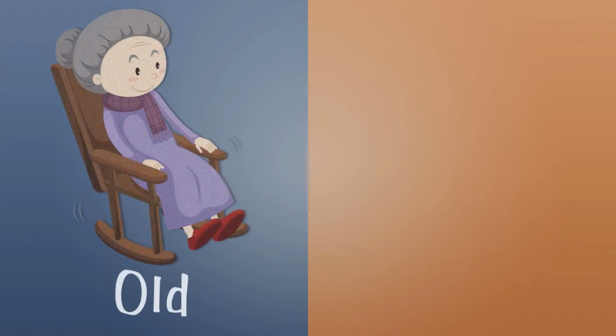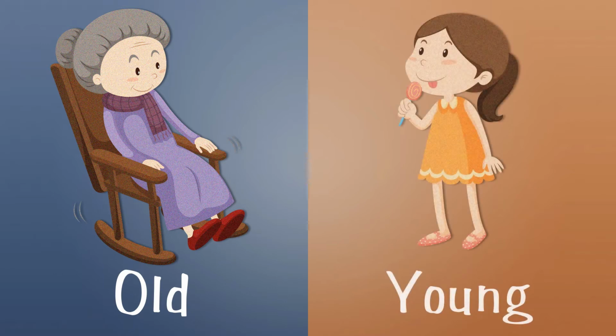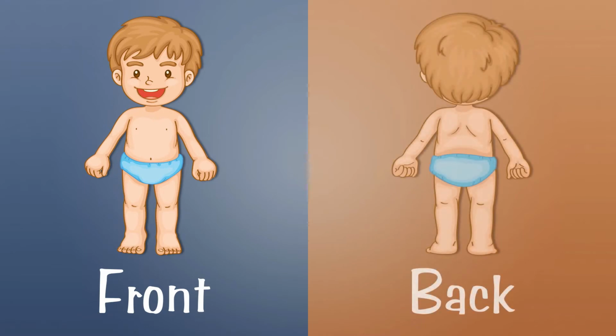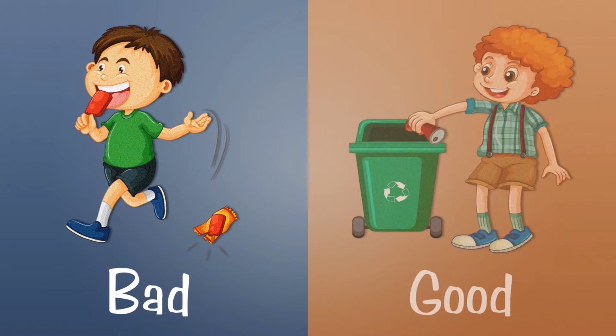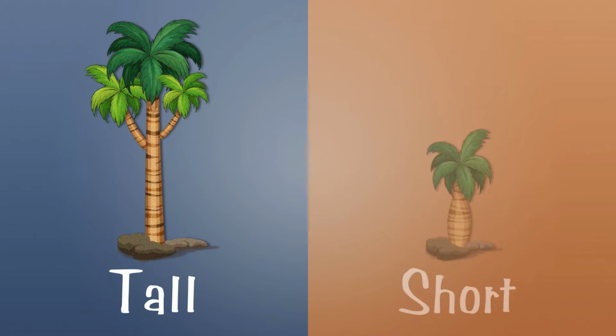Old. The opposite word of old is young. Front. The opposite word of front is back. Bad. The opposite word of bad is good. Tall. The opposite word of tall is short.